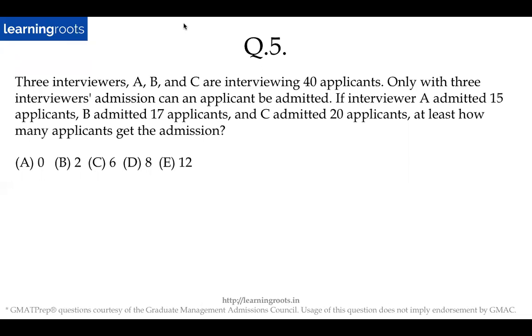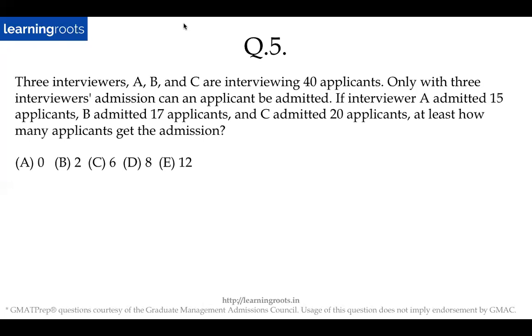Okay. Anyone who got the answer for this? Again, a slight variation in the normal question. So the question is, at least how many applicants will get the admission. So the minimum number, right? At least how many. So what will be the minimum number of applicants who will get the admission, right? Yeah. Any answers? No. Not 8. 12 is the most common incorrect answer. So 12 is also wrong.